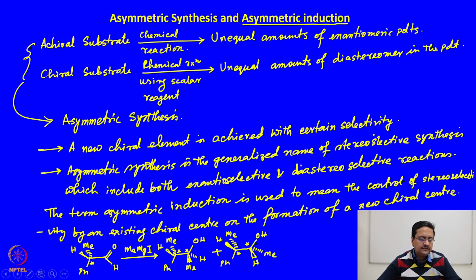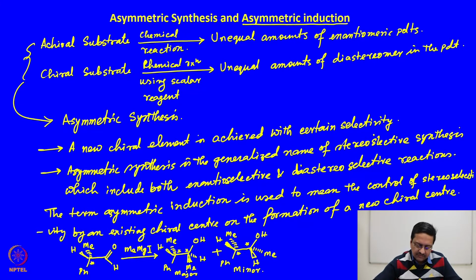It is observed that it generates these two compounds in two different amounts, and it is observed that this compound is a major product and this one is a minor product.